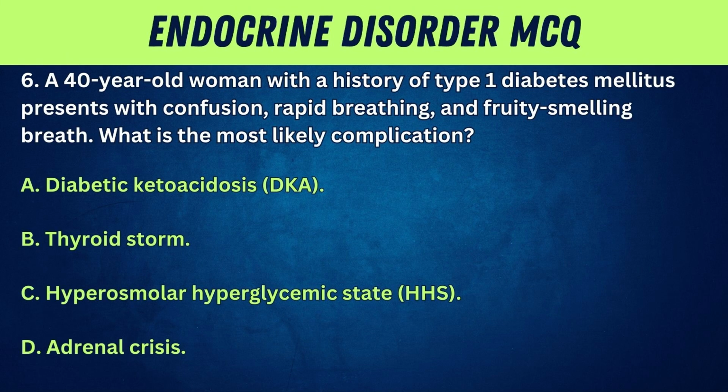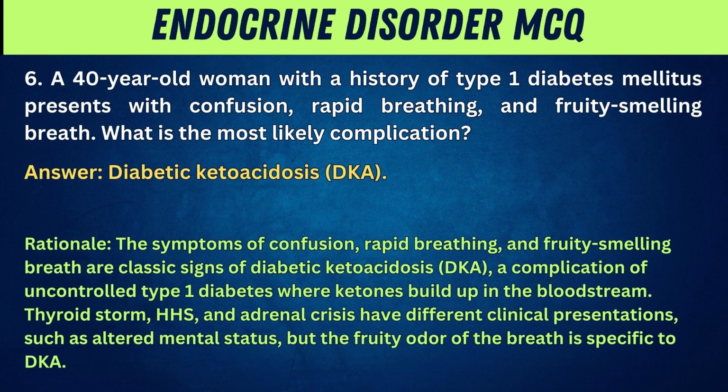6. A 40-year-old woman with a history of type 1 diabetes mellitus presents with confusion, rapid breathing, and fruity-smelling breath. What is the most likely complication? A. Diabetic ketoacidosis, DKA. B. Thyroid storm. C. Hyperosmolar hyperglycemic state, HHS. D. Adrenal crisis. Answer: Diabetic ketoacidosis, DKA.